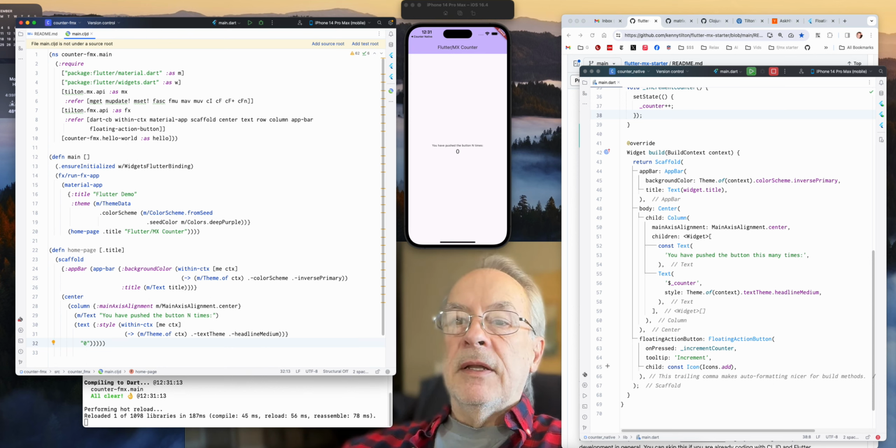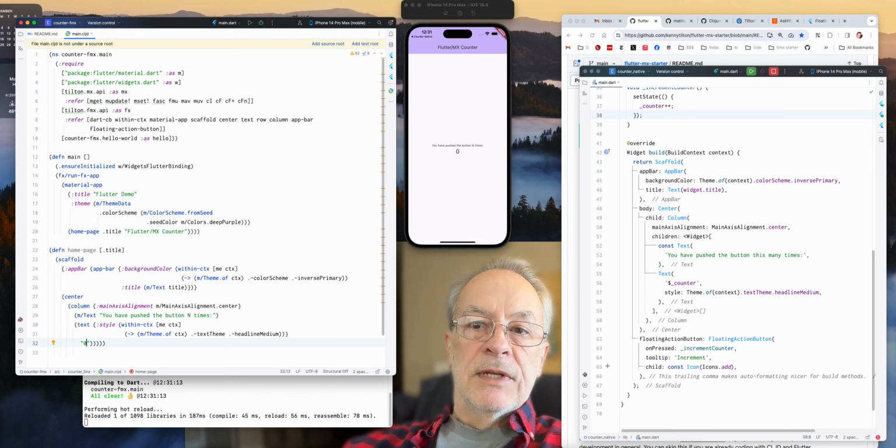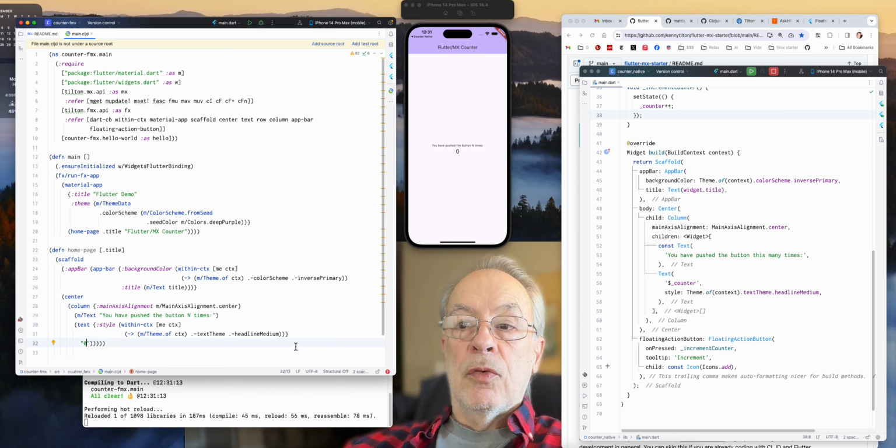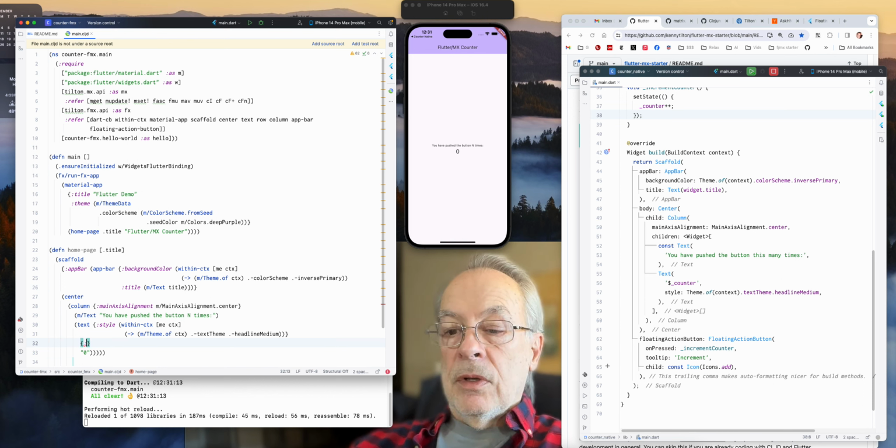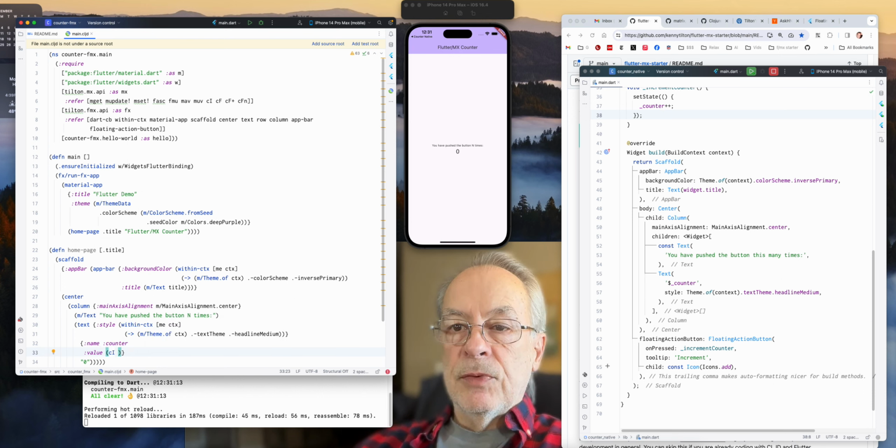And okay, we got that. But what we really wanted to do was have some state that we're going to display. And the question is, where are we going to keep this state? How about right on the field that is going to be our counter? So we call this name, counter. This is a pattern that I follow, and it makes it possible to do some neat macrology. It makes it very easy to reference these guys. We'll talk about that as we go.